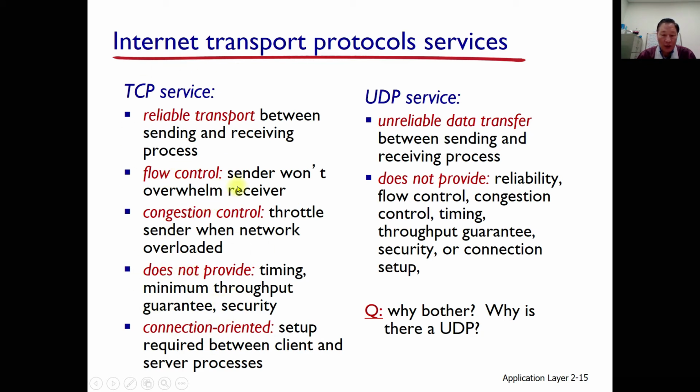Let's follow this one. Flow control: the sender will not overwhelm the receiver. Congestion control: throttle the sender when the network is overloaded. That is called congestion control. Later, in another chapter, we will learn about congestion control. This is one of the major control functionalities among the TCP protocol functionalities.